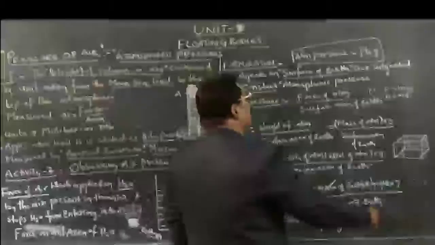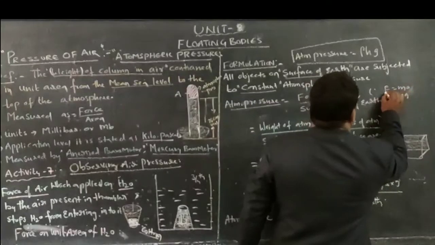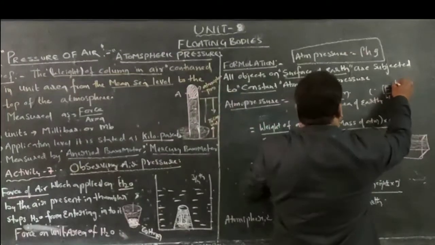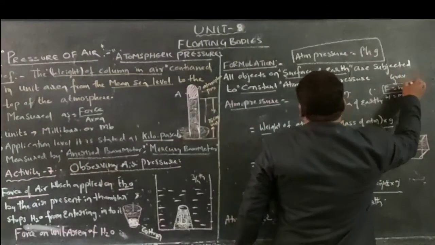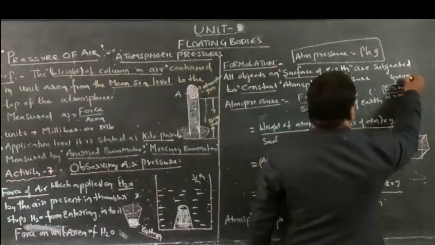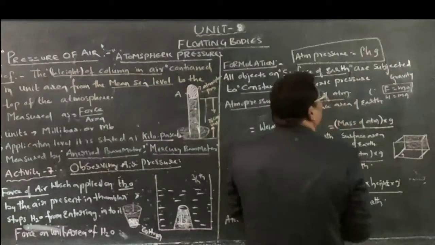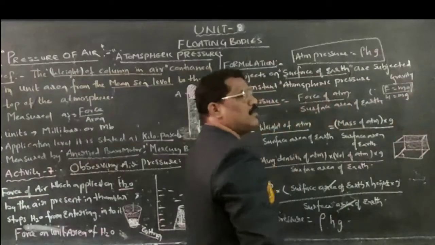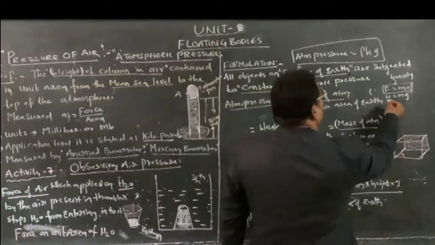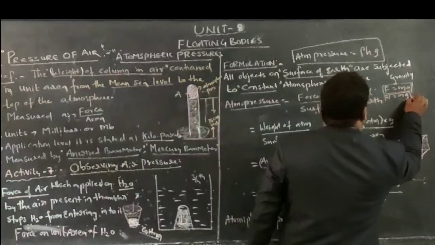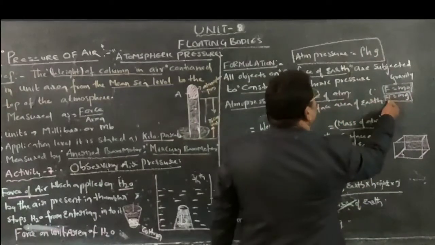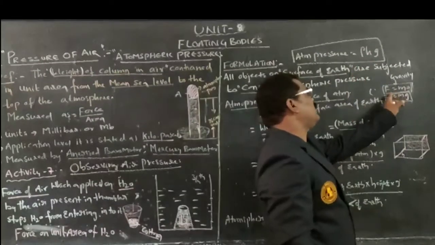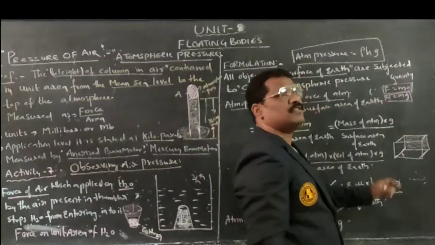But according to Newton's second law, we know that force is equal to mass into acceleration. If this formula is subjected to gravity, if I am subjecting this to gravitation, what happens? Acceleration will be changed to acceleration due to gravity. Therefore, W is equal to mg, we will get the formula. Force can also be equated to the weight of the atmosphere. Weight is equal to mg, F is equal to mg also.